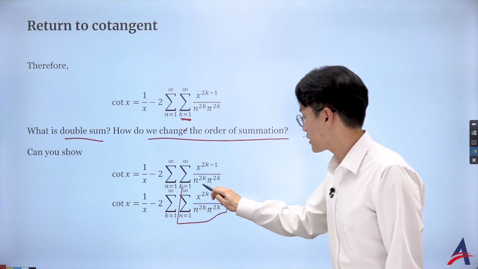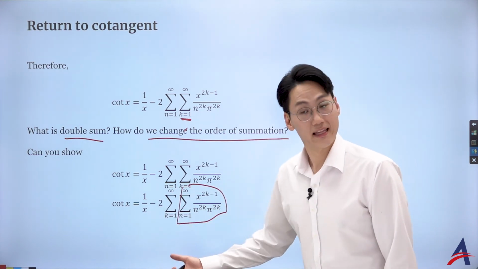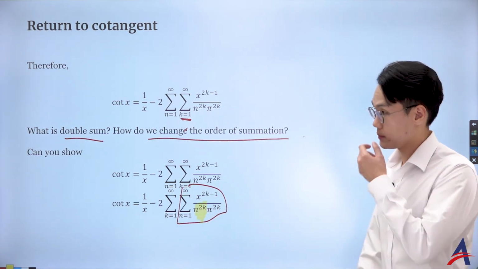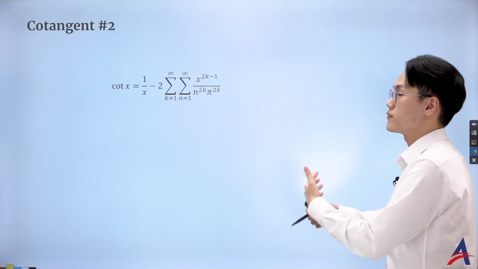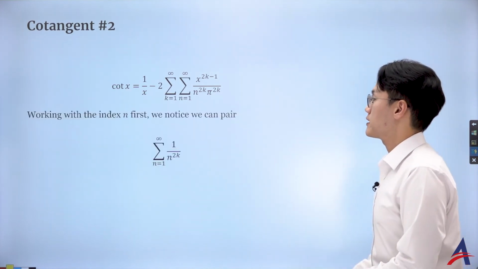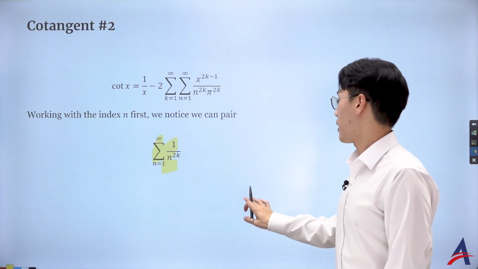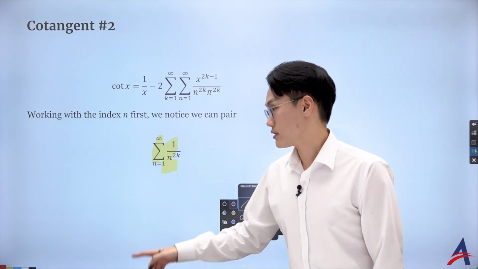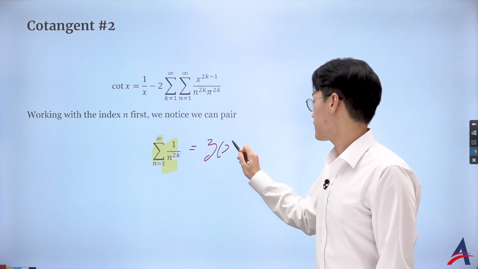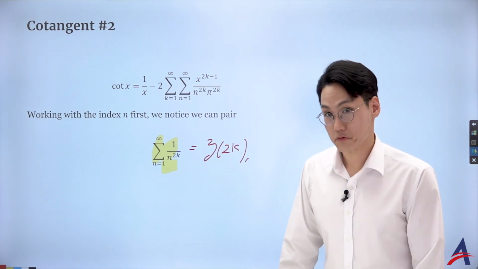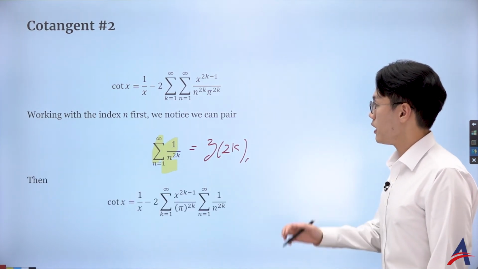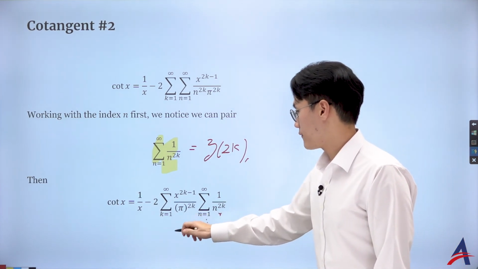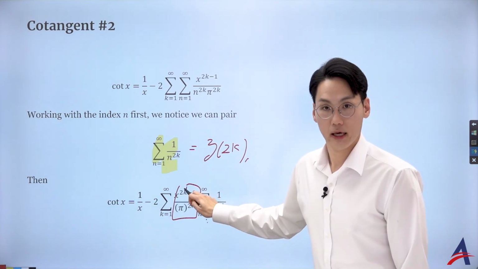Okay, so my first sigma tells me that I have to work with the n. And the only term that's got the n is this fancy n to the power of 2k. Okay, so let's just try to sort of pair him up with the sigma. So if I did, yes, that's the sigma that I wanted to get. But as you can see, that is what we have defined for the zeta function. Right? This is actually zeta of only the even terms. Okay, that's really interesting. So as you can see, I just paired this sigma with n with him, and everything else with the k. Okay, is it possible?